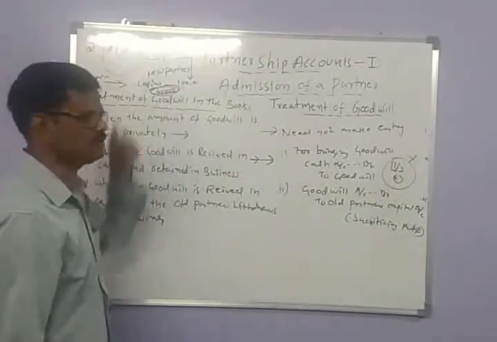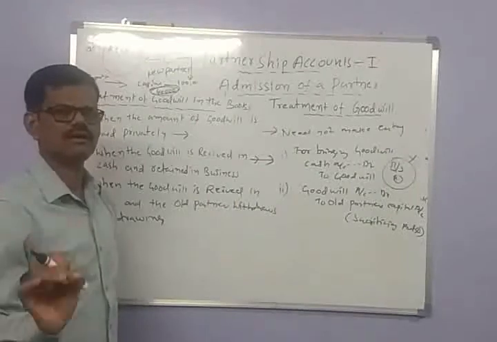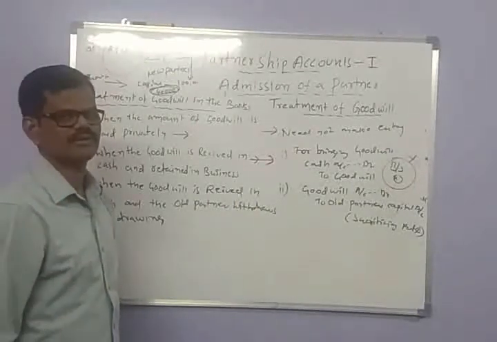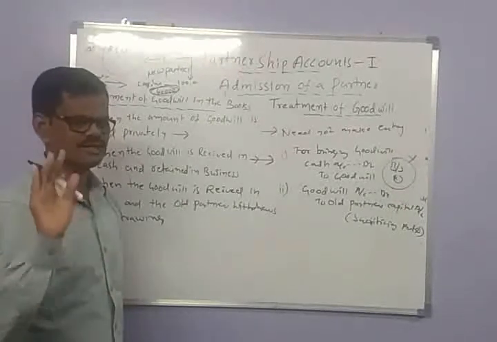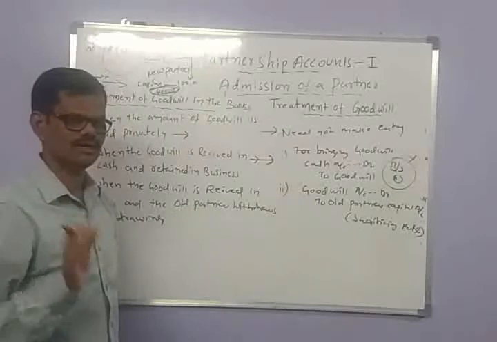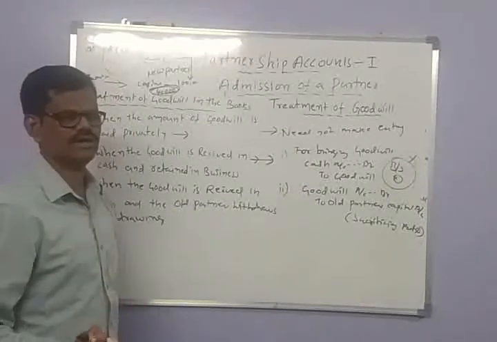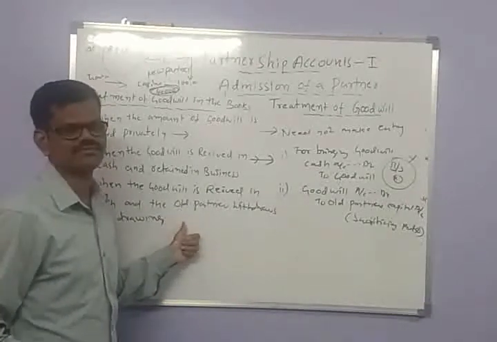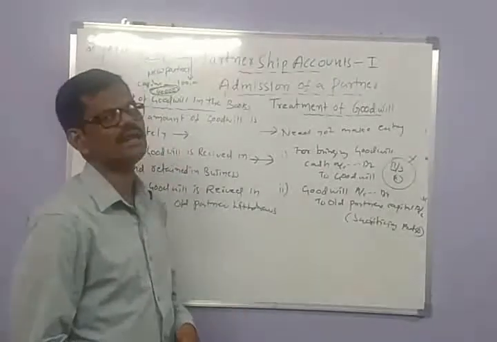The new partner brings goodwill and pays it in the form of cash, but here the old partners do not intend to continue the amount they received as goodwill in the business. They withdraw it as drawings. Here we are required to pass 3 entries.